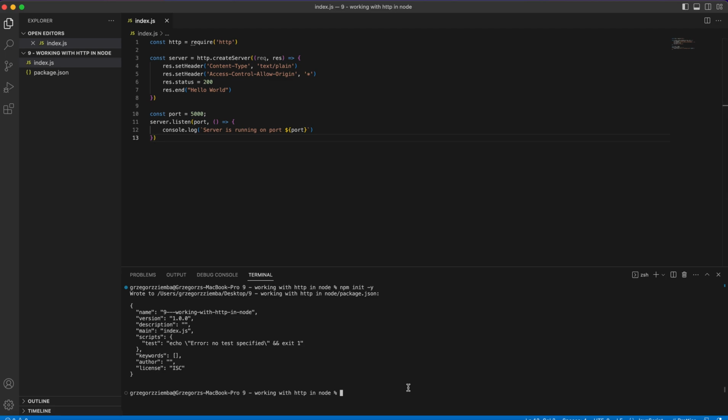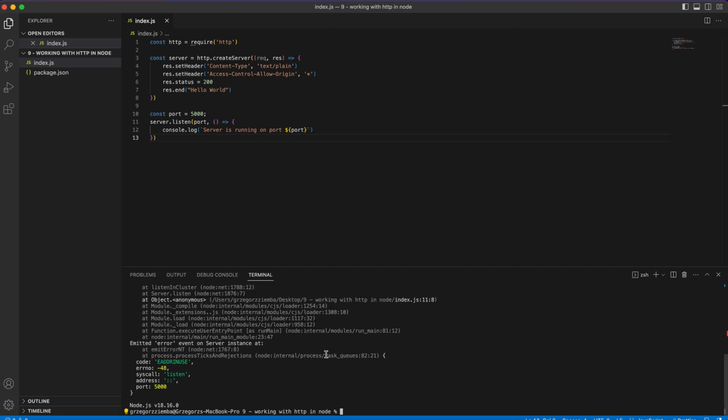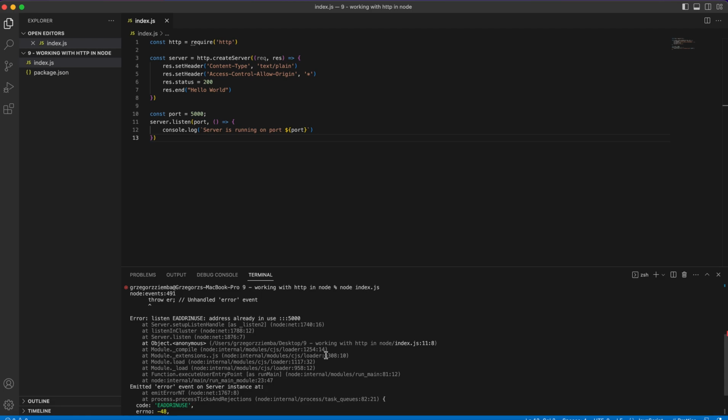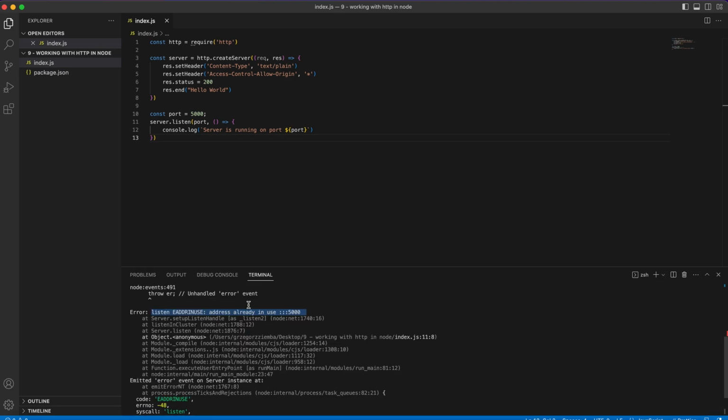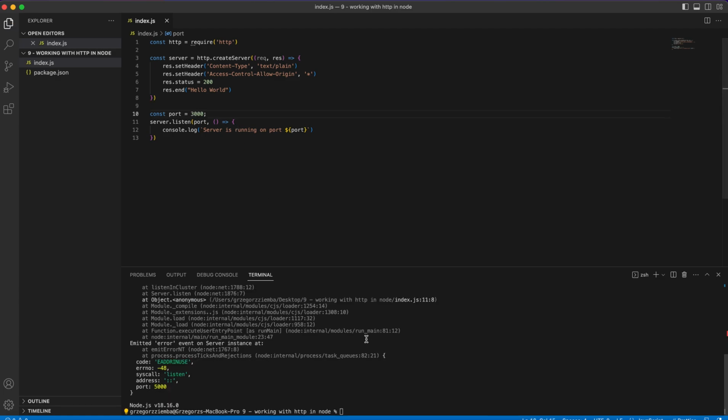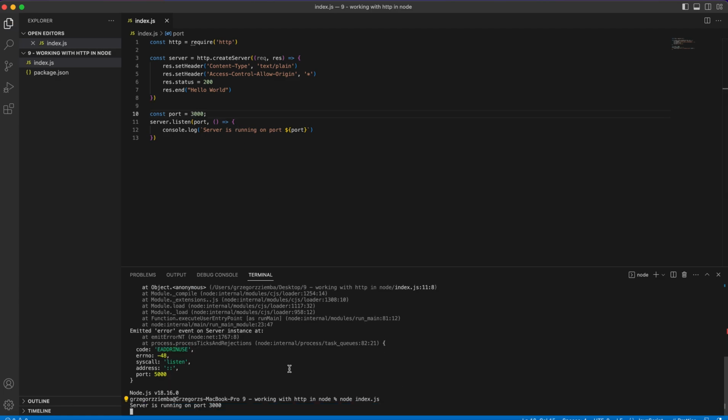And with that, we need to run node index.js inside our terminal and run it right now. Right now, we've got some kind of error that happens from time to time whenever you are creating more applications. As you can see, the error is on port 5000. That's why I'm using port 5000, to show you that from time to time the port can be blocked. Whenever I change it, save it, and rerun the application, as you can see, server is running on port 3000.